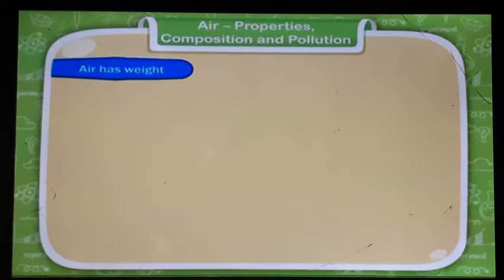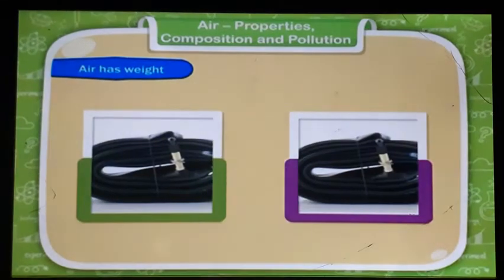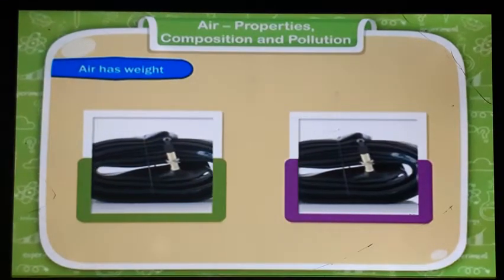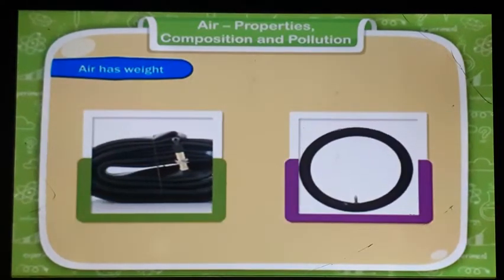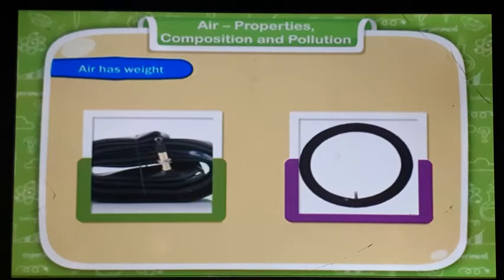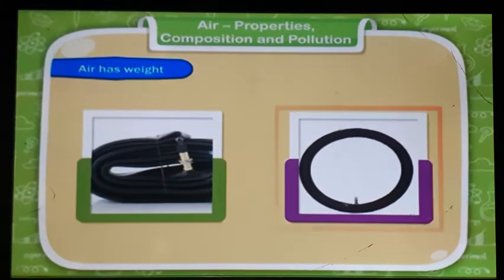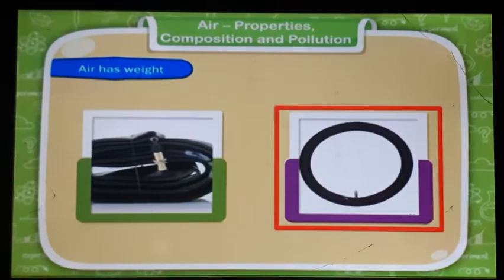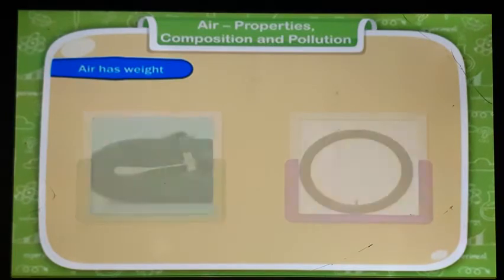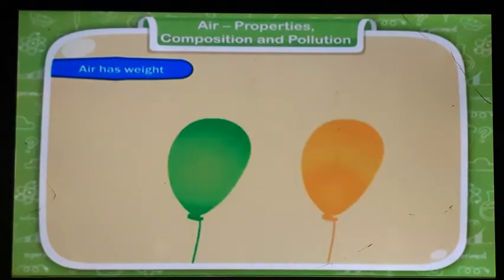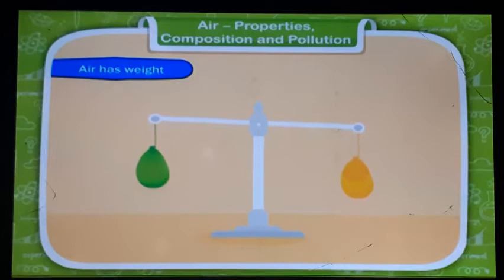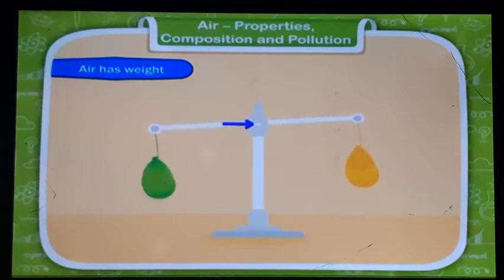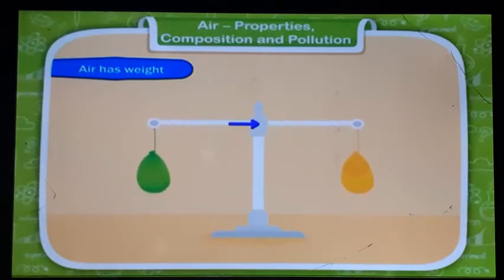Air has weight. To prove that air has weight, take two empty cycle tubes. Fill air in one tube and feel the weight of both tubes. You will feel that the tube containing air is heavier. You can try another experiment. Take two balloons of the same size. Tie one balloon at each end of a stick. Now tie the stick with a string.